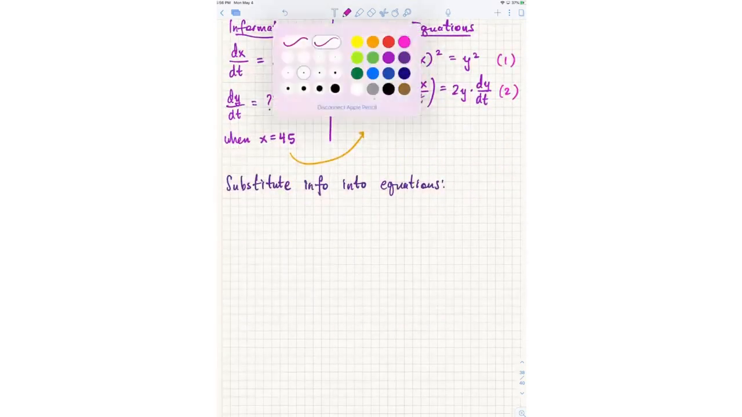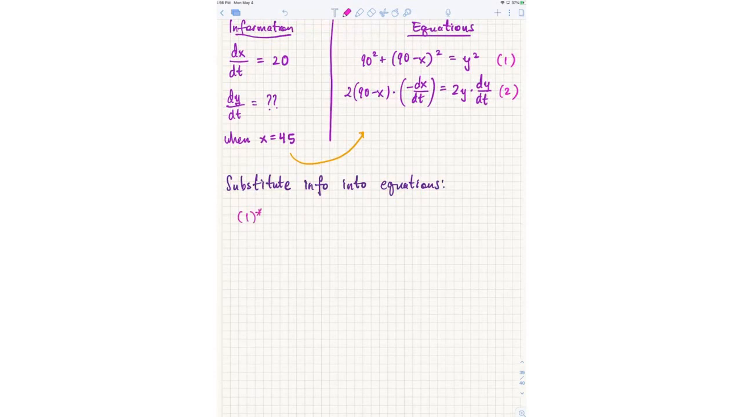Okay, so I get equation 1 star and equation 2 star. I need to put in x equals 45. So I get 90 squared plus 45 squared equals y squared. That's from the first equation. And I also need to put in dx dt equals 20 and x equals 45. So here I get 2 times 45, so 90, times negative 20. So that's negative 1800 equals 2y dy dt. Okay, good.